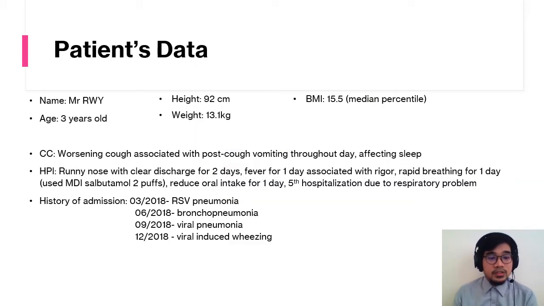The patient is a 3-year-old boy with a BMI of 15.5 in the median percentile. The chief complaint is worsening cough associated with post-cough vomiting throughout the day and affecting his sleep. His HPI prior to admission were runny nose, fever, rapid breathing, reduced oral intake, and this is his 5th hospitalization